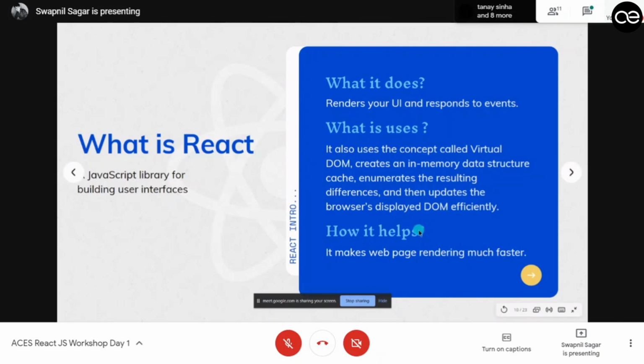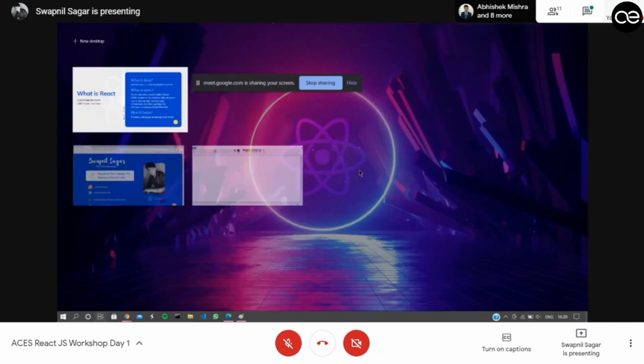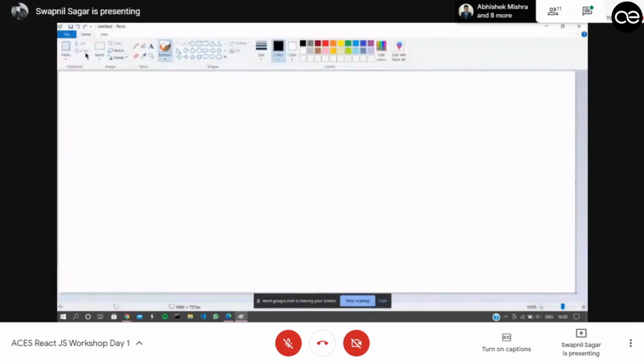React uses a virtual DOM. Before going to the virtual DOM, let me explain what the DOM is. Let me explain by using Paint. So what is a DOM? DOM stands for Document Object Model, and it is basically a tree-like structure of all the HTML tags that you have defined in a project.